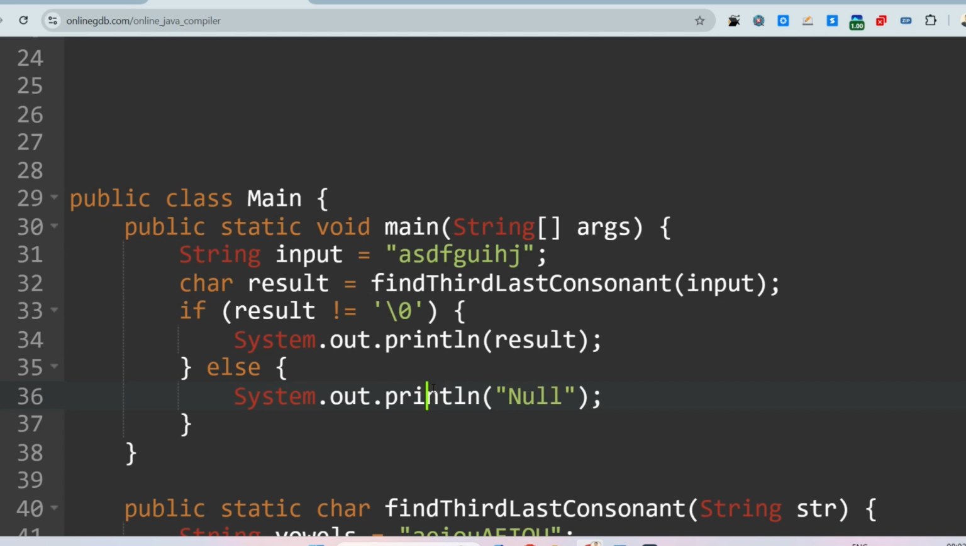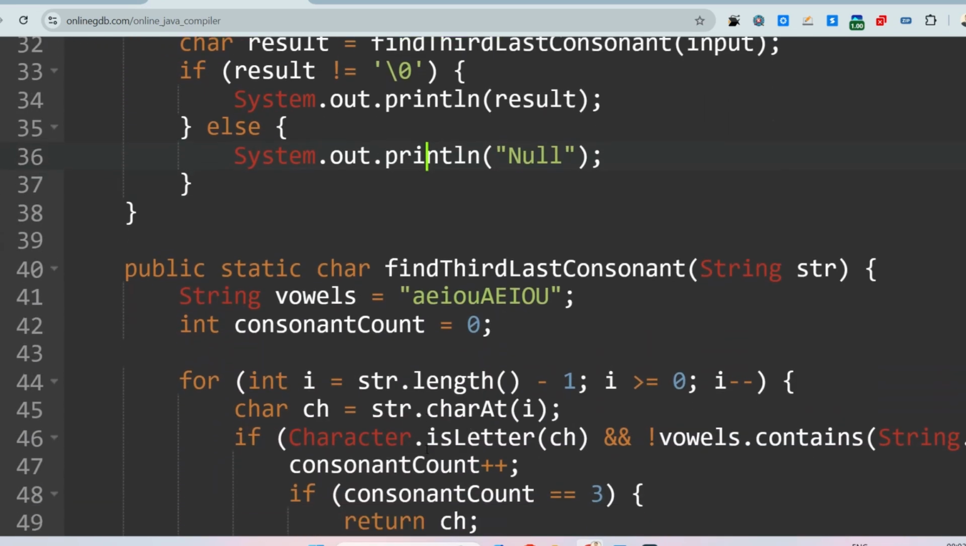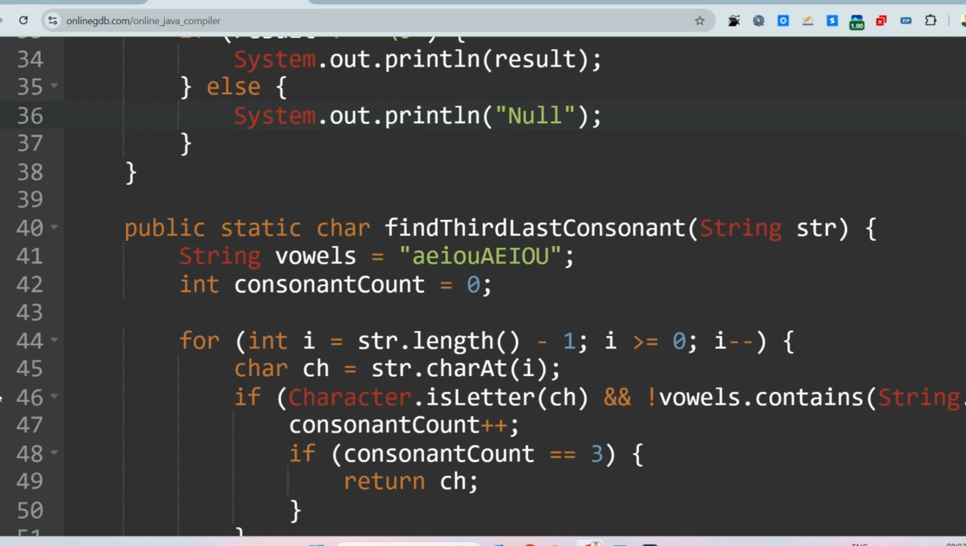So let's go to the implementation of the function. The function is a static method so that we will not have any problem accessing it from the main function. It returns a character, so char data type is written here, and it takes one argument, that is a string. The string vowels is a e i o u in small case and a e i o u in capital case. So we are writing these vowels in a string. Why, you will get to know soon, just wait.